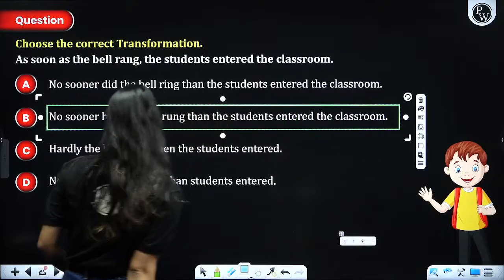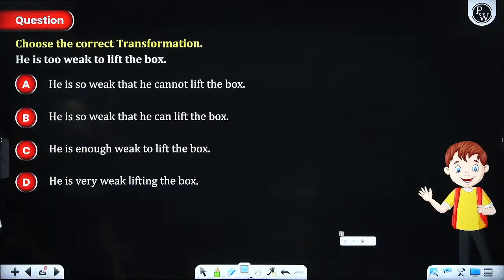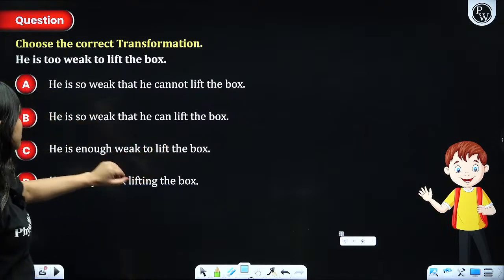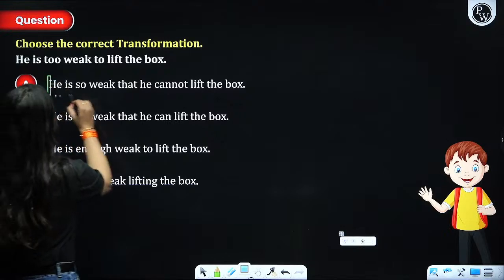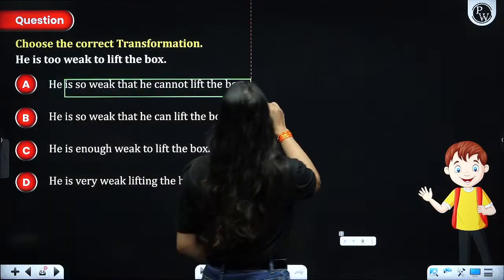Absolutely. Okay, people. Next. He's too weak to lift the box. He's so weak that he cannot lift the box. He's so weak that he can lift. No. He's enough weak to lift. No. He's very weak. No. So that means this is the most appropriate answer to the question, guys.